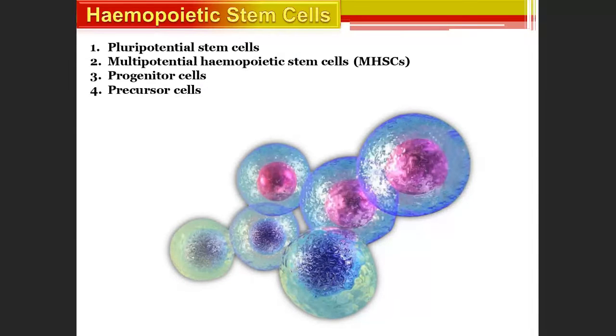Next, there are pluripotent stem cells, different types of stem cells you should know. We may ask in exam, the following are the different types of hematopoietic stem cells except. So you should know the right names: pluripotent stem cells, multipotential hematopoietic stem cells, progenitor cells, and precursor cells. You should know the names. If you know the names of hematopoietic stem cells, that is more than enough.